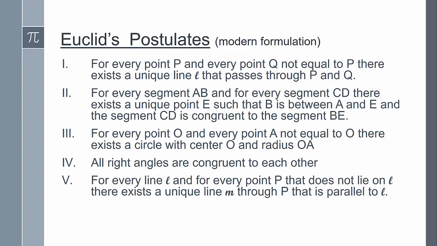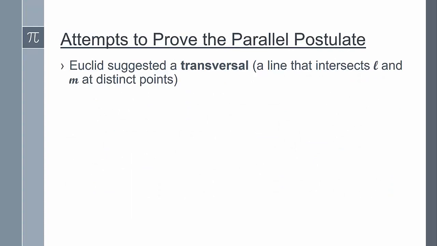So here are the five postulates in the modern formulation. For the fifth parallel postulate, we have to try to verify parallelism indirectly using some kind of proof. Euclid actually suggested drawing a transversal, which is a line that intersects lines L and M at distinct points, and then measuring the number of degrees in the interior angles, let's call them alpha and beta, on one side of the transversal.